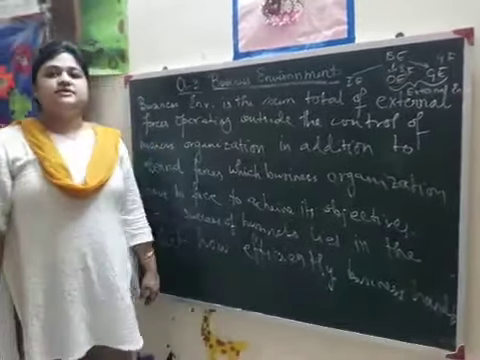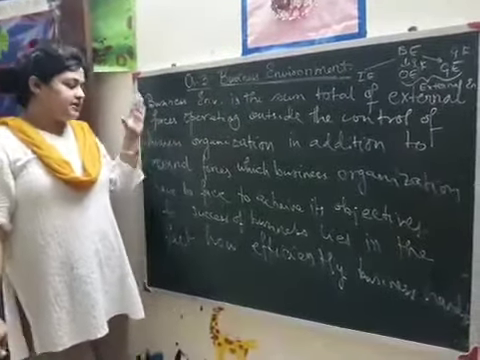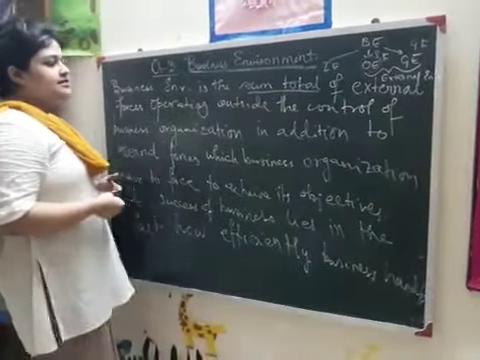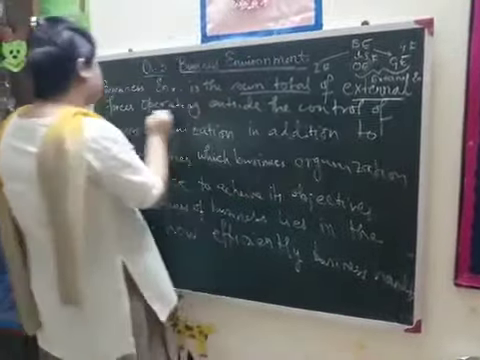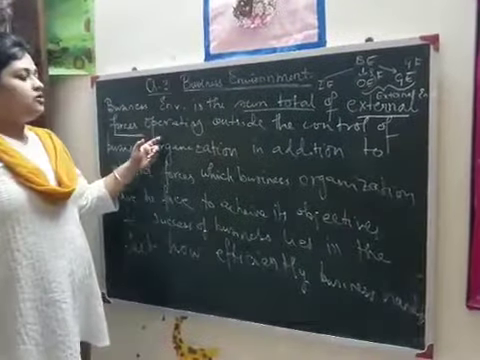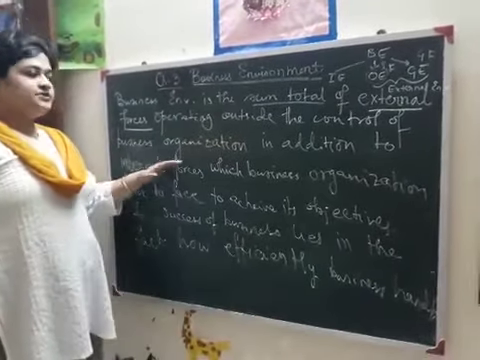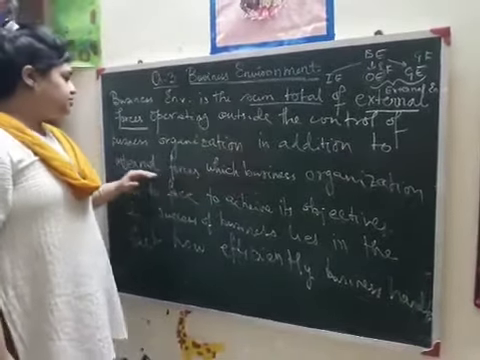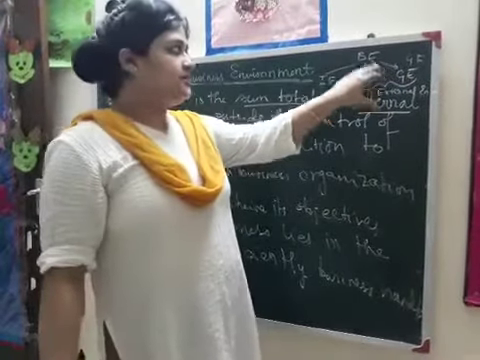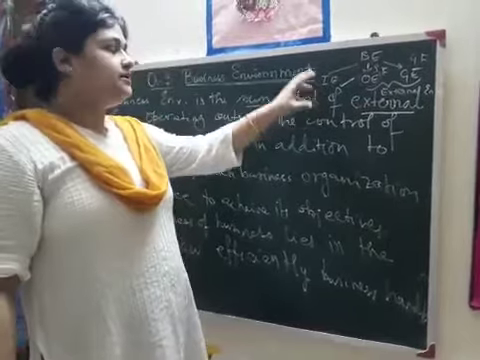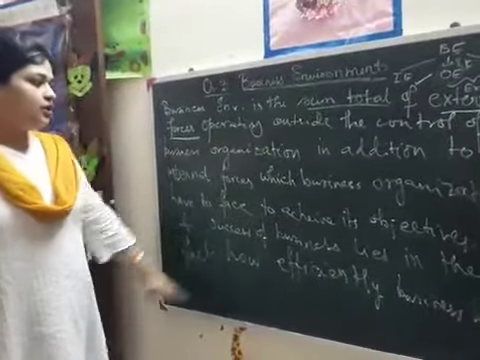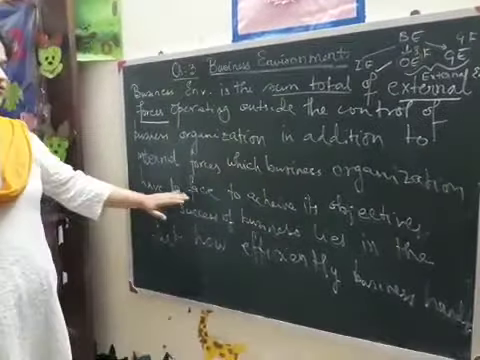Now, what is business environment? What should be the definition? It is the sum total, means addition, sum total of external forces, meaning operating environment and general environment, which operate outside the control of the business organization, in addition to the internal forces. So these are the outside forces or factors affecting the business, and there are some internal problems or opportunities that affect the business, which the business organization has to face.